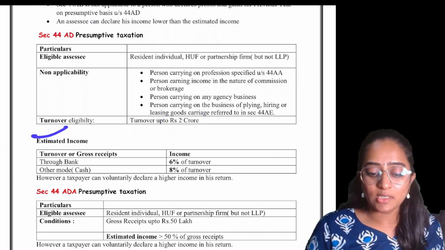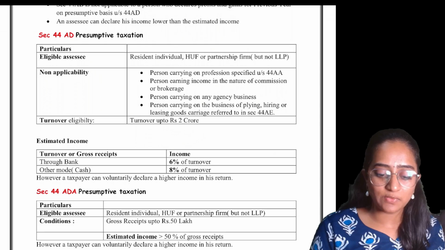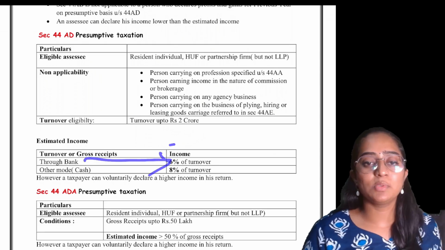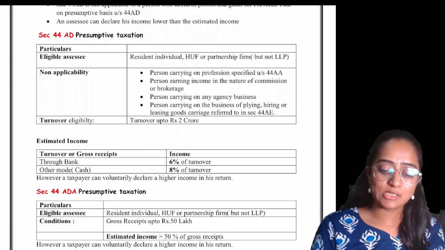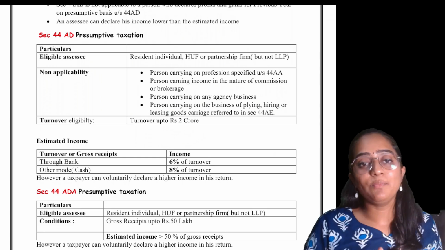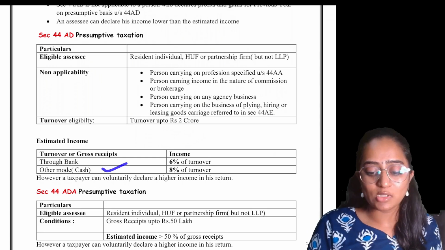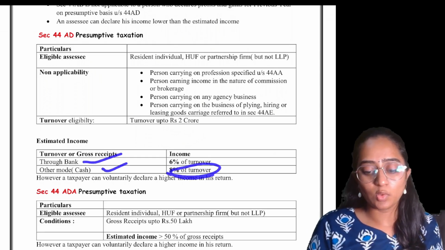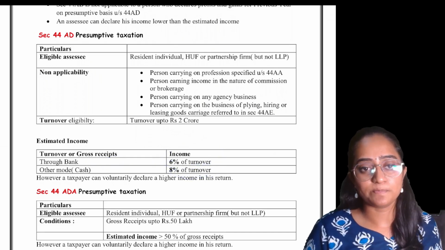The estimated income, that is on the turnover or the gross receipts: if it is received through bank, it is going to be 6% of the turnover. And if it is in any other mode, the estimated income that you are providing is going to be 8% of the turnover. Through bank, it is going to be 6% of the turnover.